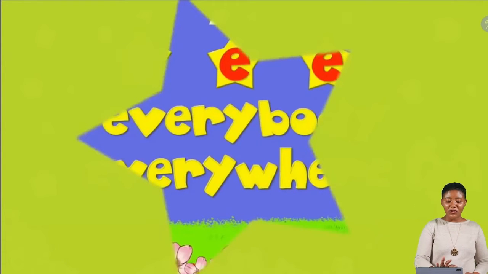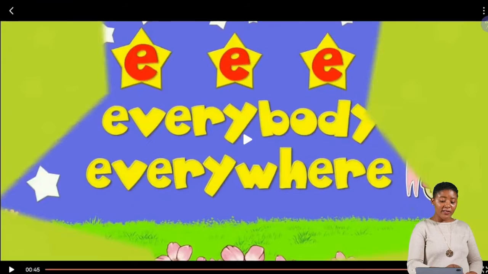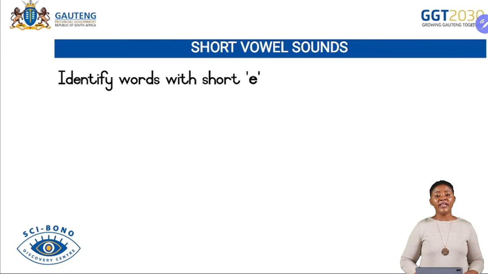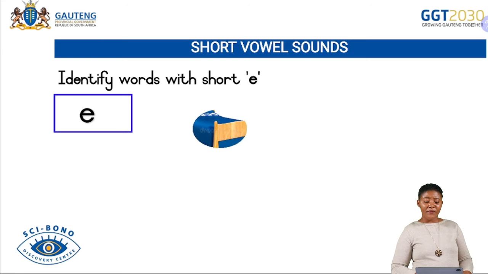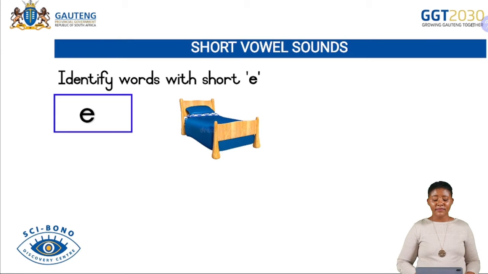All right, I hope you enjoyed the song. Did you enjoy the song, grade 2s? Yes, you did. Right, well done. Now let's identify words with the short e. Look at your picture. We have the first picture. What is this? Yes, it is a bed, the one that you lie on. Yes, it is a bed.